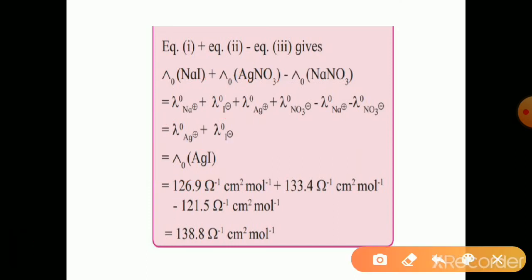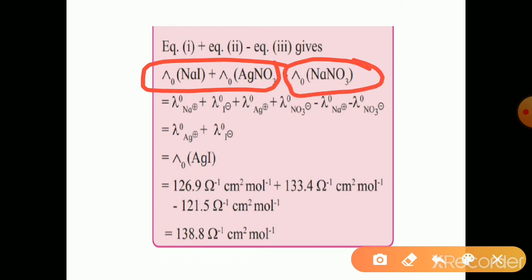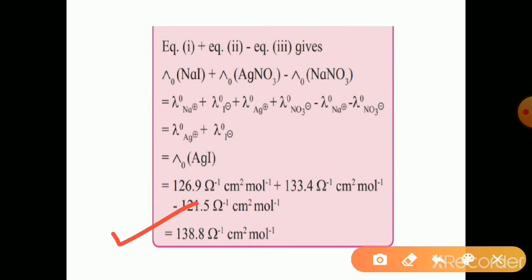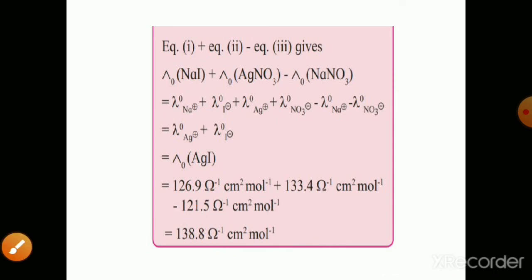Means when these two values are added and from this the sodium nitrate value is subtracted, we get the lambda naught of silver iodide. So the value is 138.8 and the molar conductivity unit is per ohm per centimeter square per mole, which is the common unit. This is not the SI unit, this is the common unit.